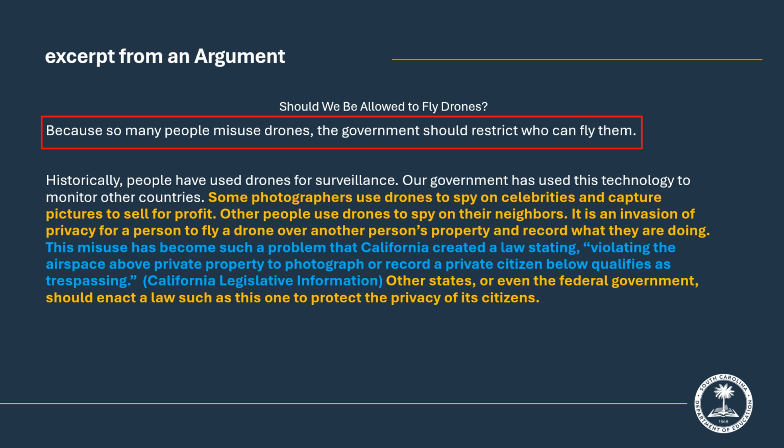Use a text and ask students to underline, circle, or highlight the reasons that support the claim. In this slide, the orange text. Then ask students to use a different method or color to mark the evidence. In this slide, the blue text. This is a quick way for teachers to formatively assess which students need additional support.